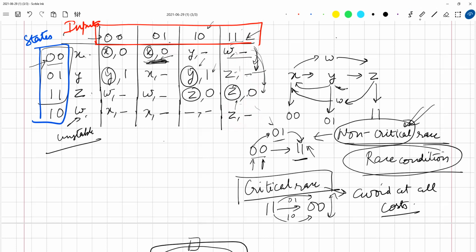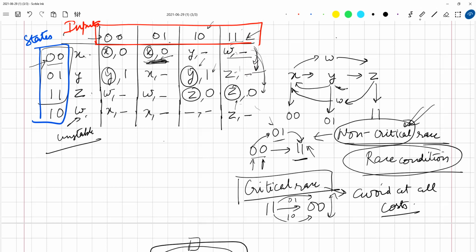But let us say we are going from X to Y. I have written here Y, comma, don't care. What do I mean by that? I don't care what the output is in this particular state because this is an unstable state. If I write 1 in this particular location, I'll get 1 immediately. But in this case, it will happen after a fraction of a nanosecond, because we'll reach state Y and then this is a stable state. So we usually only assign outputs to stable states, because that is where my circuit stays for any appreciable amount of time. Otherwise, in any of these unstable states, it does not stay there for more than maybe 1 or 2 nanoseconds.